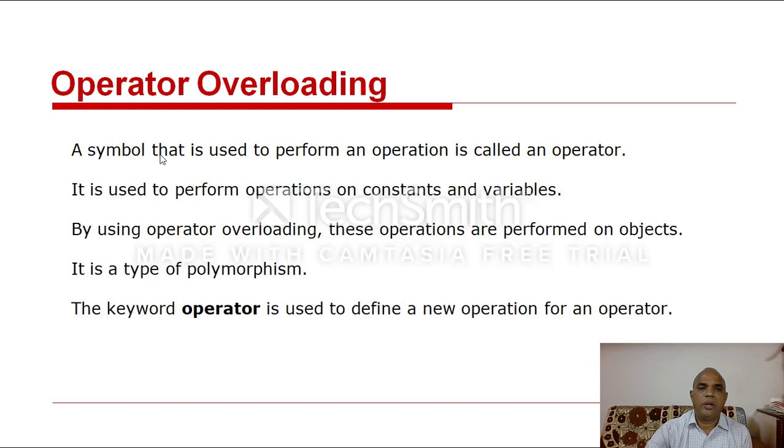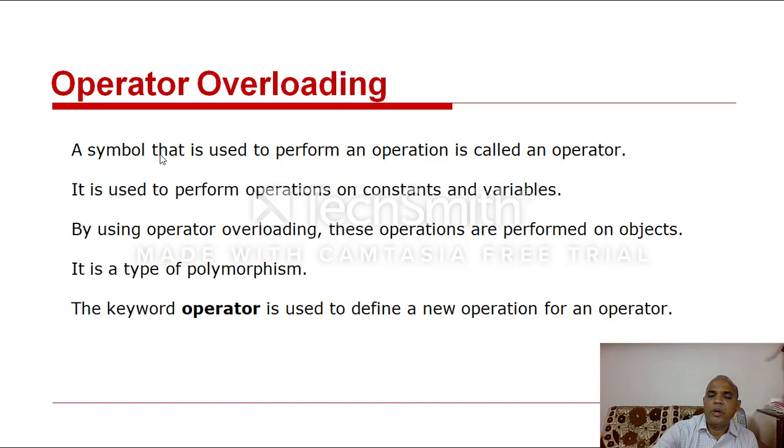This is the function overloading definition. This is operator overloading. A symbol that is used to perform an operation is called an operator. Yes, all of you. Then there is a huge set of symbols available in our C++ language. Clear? Those operators can be categorized into various types: arithmetic operators, relational operators, logical operators, bitwise operators, assignment operators, ternary operators, etc. These are all the operators. They are used to perform operations on constants and variables. Clear? Constants and variables. By using operator overloading, these operations are performed on objects. It is a type of polymorphism.